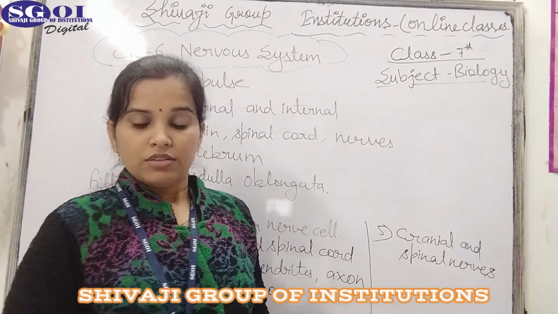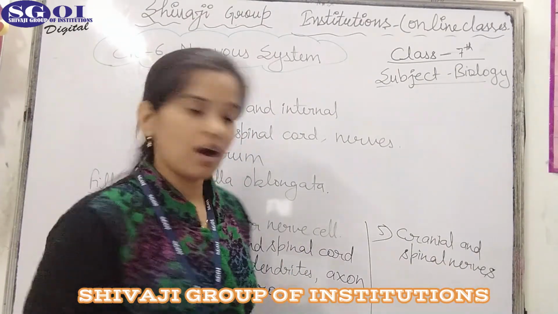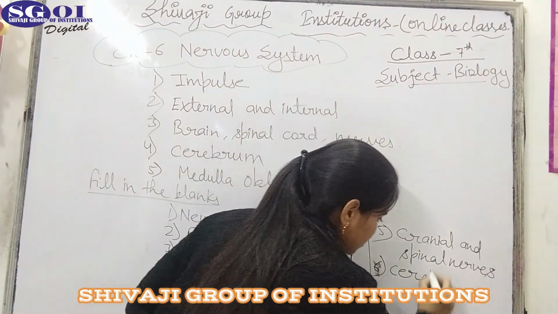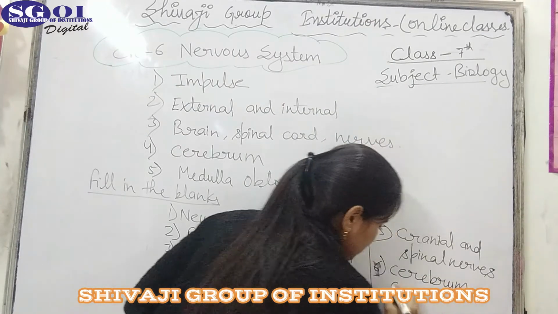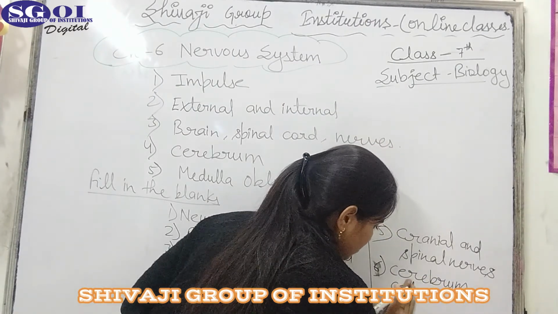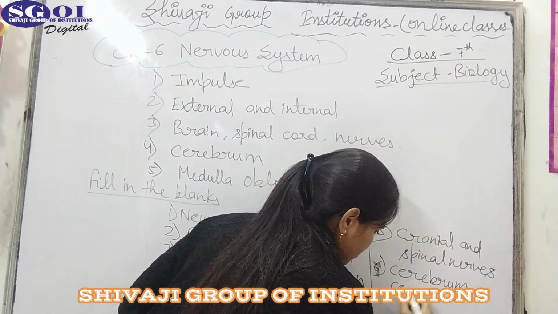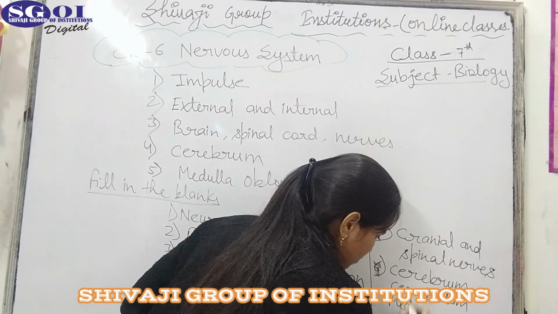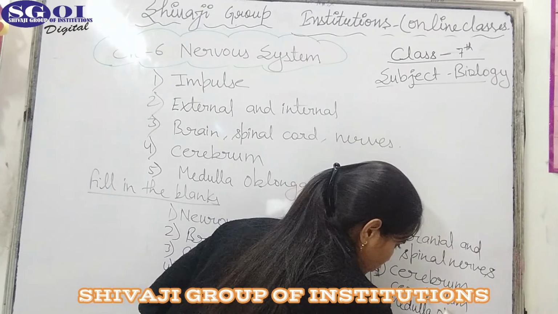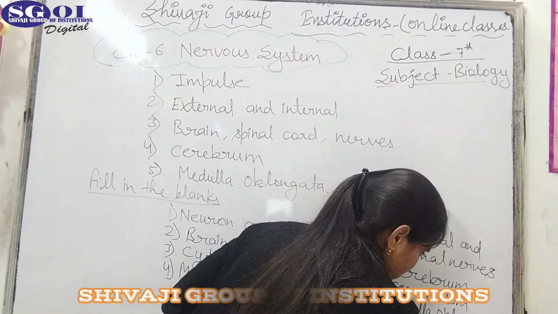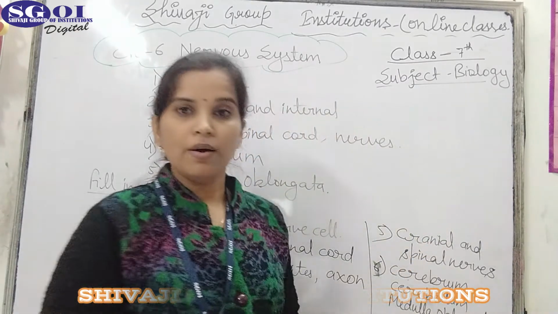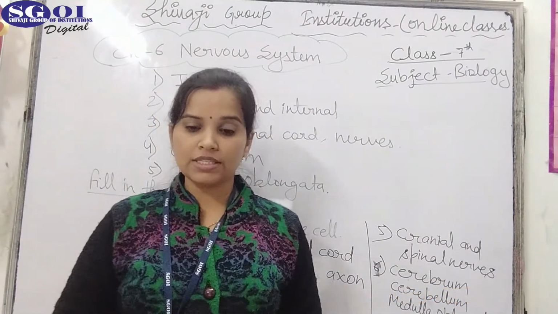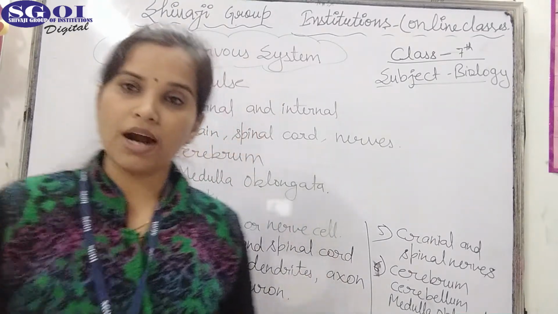Next is the sixth number. The three main parts of the brain are. Brain has three parts, that is cerebrum, cerebellum and medulla oblongata. These are the three parts of the brain. Next is the true false, and the first question is: each neuron consists of three parts.